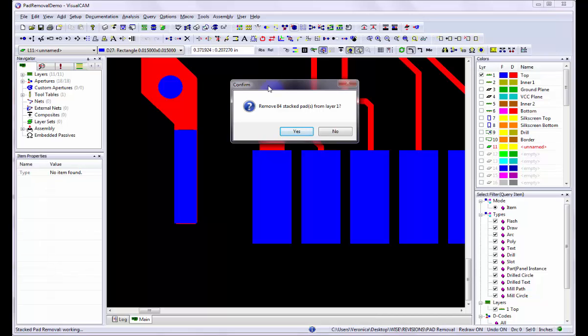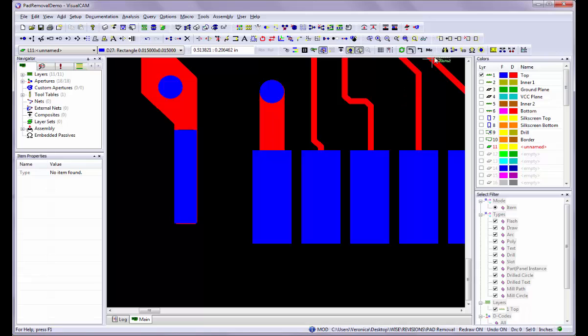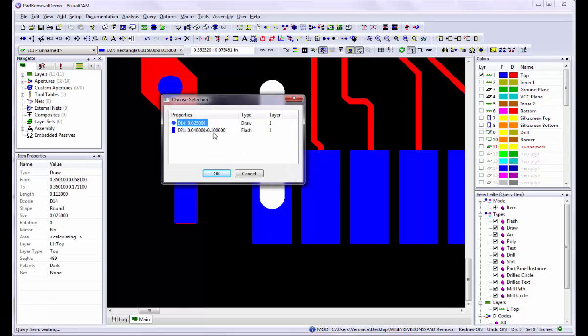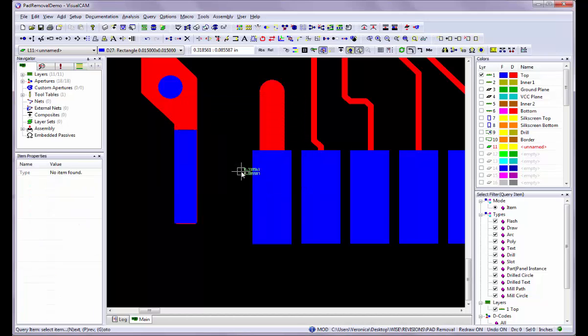You are presented with a confirmation dialog of how many stacked pads were found. Click on the Yes button to confirm that you want to remove these. Click on the OK button in the Note dialog to exit the command. After processing the stacked pad removal, I no longer have two pads at the same location I queried before running the command.